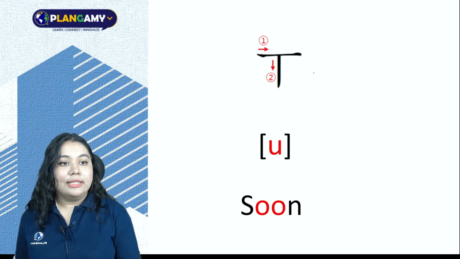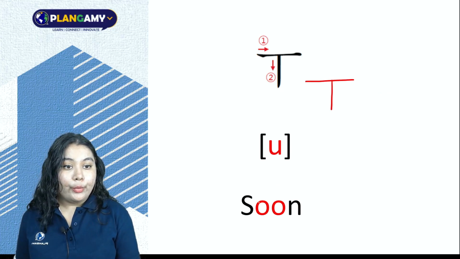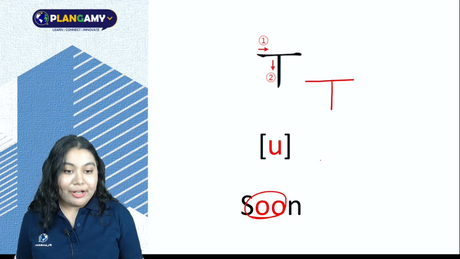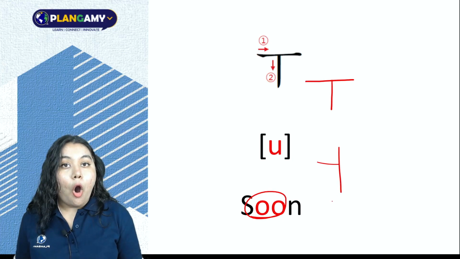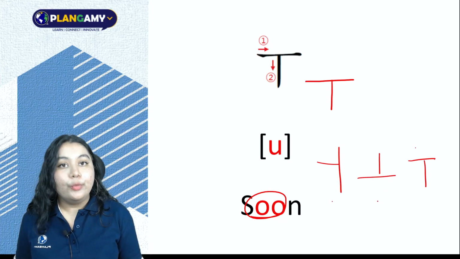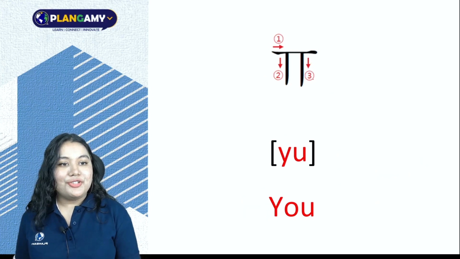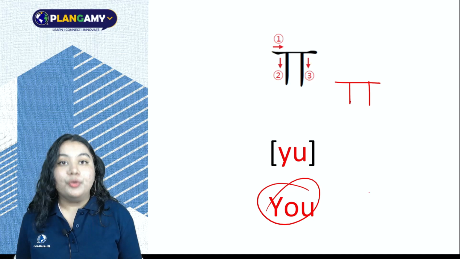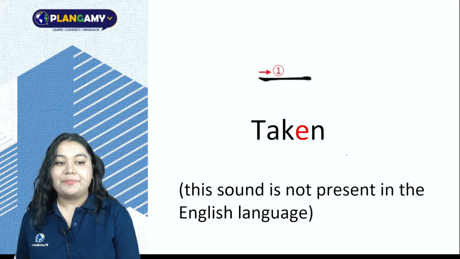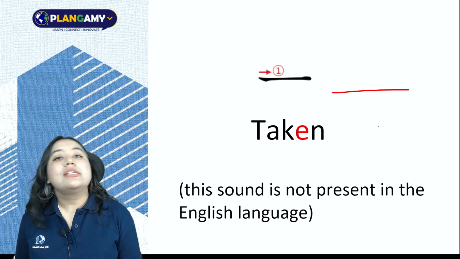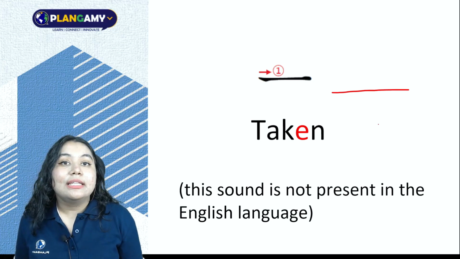Next vowel is u, like in soon. Try not to get confused between o and u. Two short lines to u would make this yu. This vowel is a little tricky because the sound does not exist in the English language.